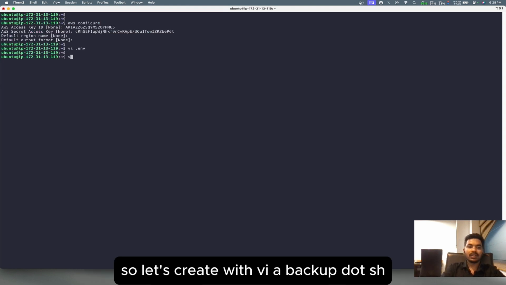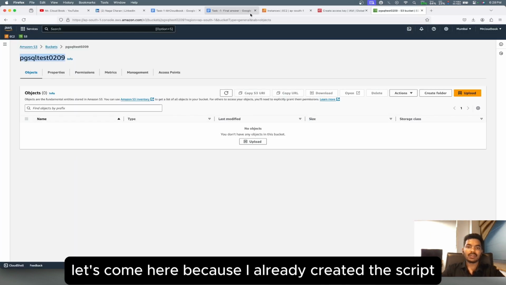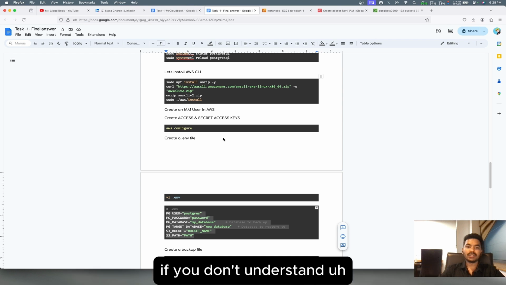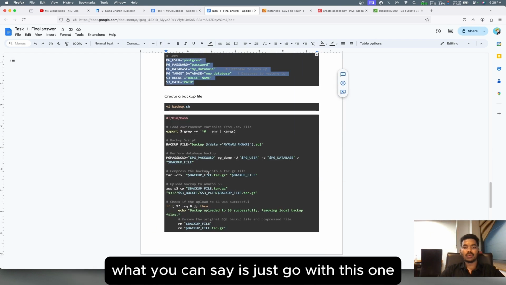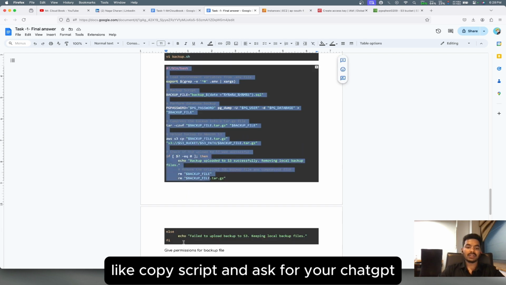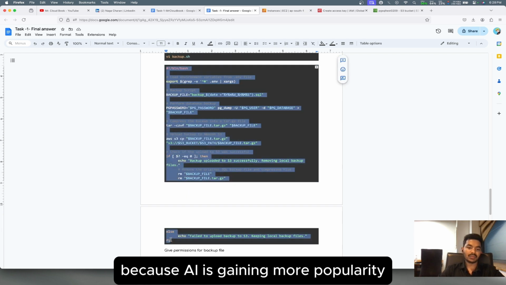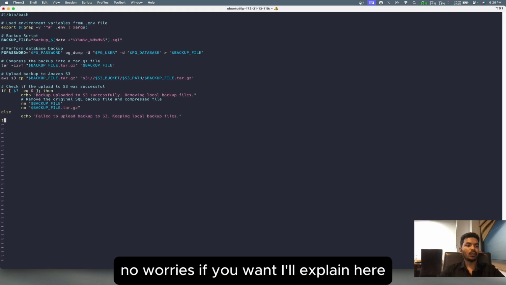So let's create a vi backup.sh file. I already created the script, so let's come here. If you don't understand it, just copy the script and ask ChatGPT, because AI is gaining more popularity nowadays. If you want, I will explain it here.